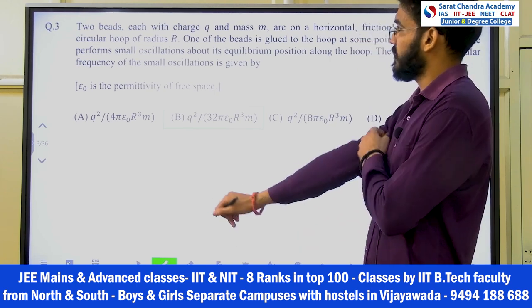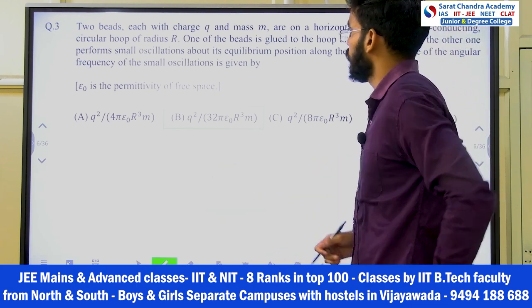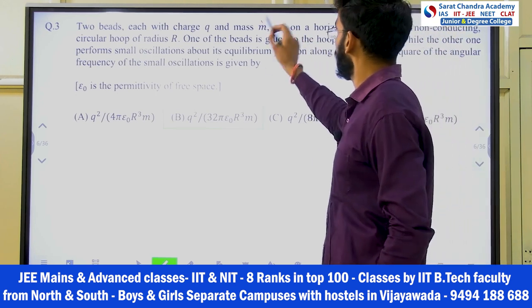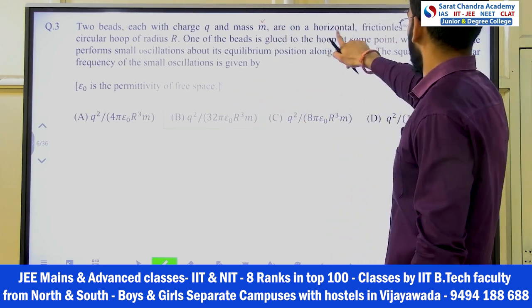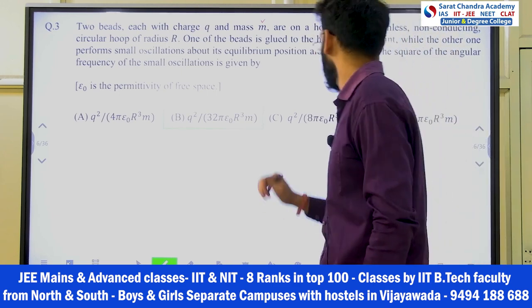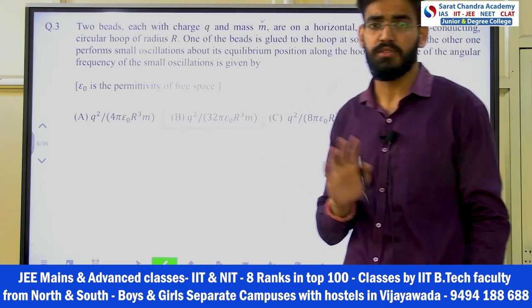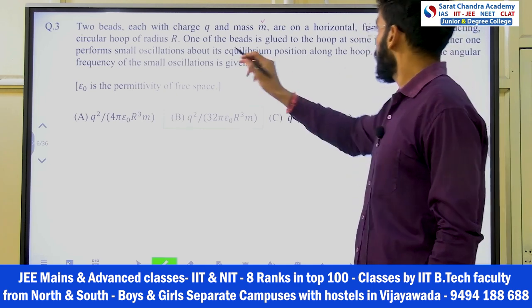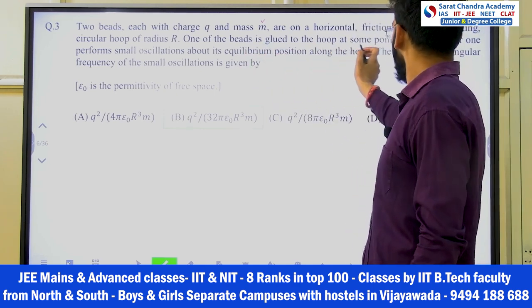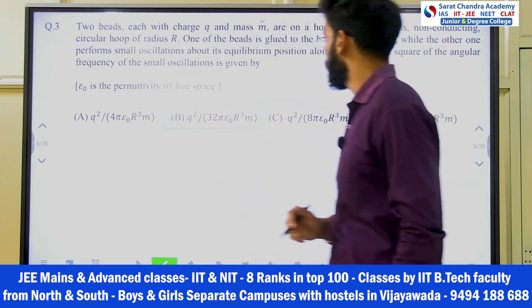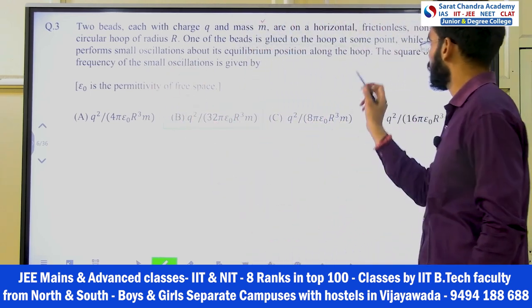So in this, first read the question. Two beads, each with charge Q and mass M, so both have the same mass and same charge, are on a horizontal frictionless non-conducting circular hoop of radius R. Horizontal frictionless, he said, so no mg, nothing we have to worry about, right? One of the beads is glued to the hoop at some point while the other one performs small oscillations about its equilibrium position along the hoop.